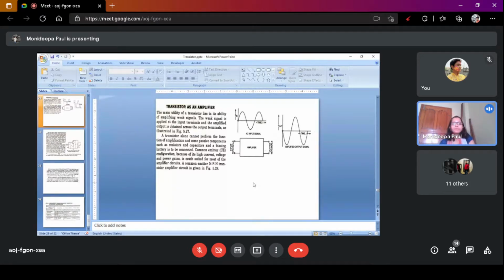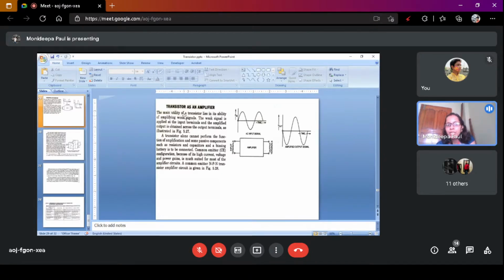Okay. Now, transistor as an amplifier. How does a transistor act as an amplifier? This is the input signal. This is the output signal. And this is the amplifier circuit. Inside these rectangular blocks, the amplifier circuit is there. This is the input terminal, and this is the output terminal. At this input terminal, we apply the input signal. From this output terminal, we get this type of output signal.